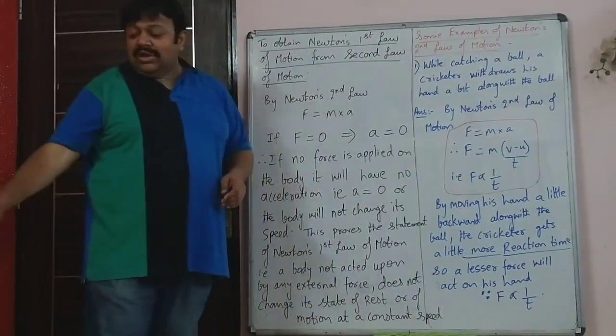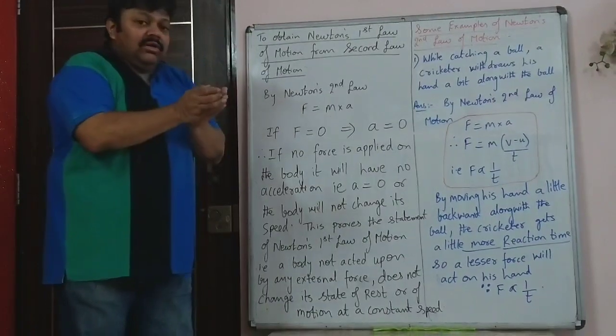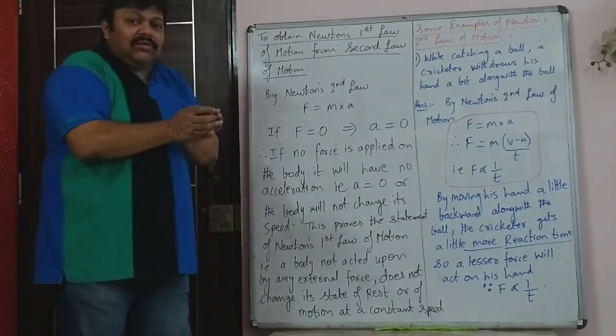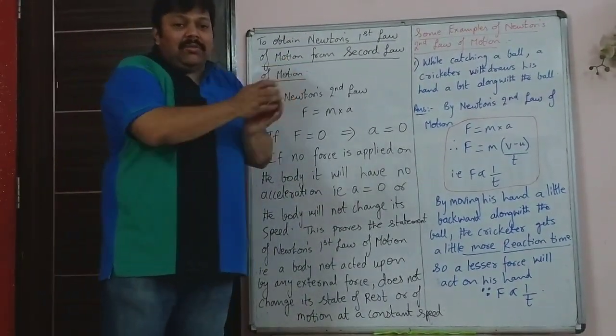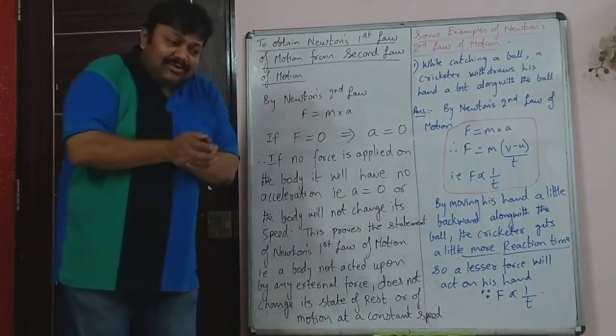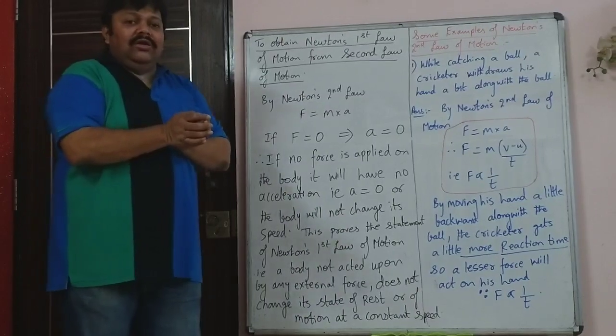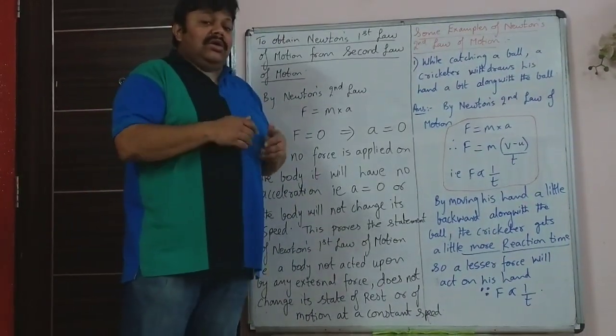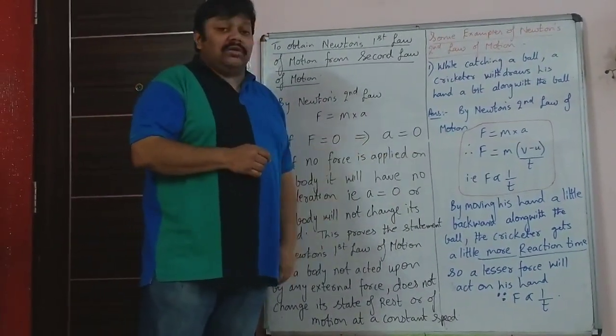So what happens is that when the fielder is catching, and he moves his hand back along with the ball, he gets some more reaction time to catch the ball. So the time taken for him to finish the catch increases. Because the time increases, the force decreases.